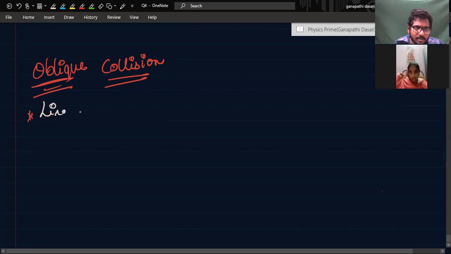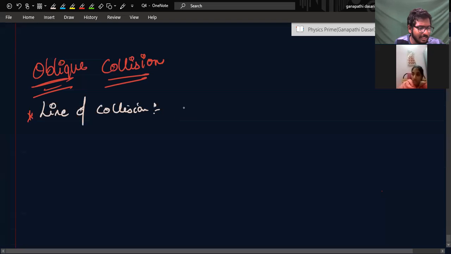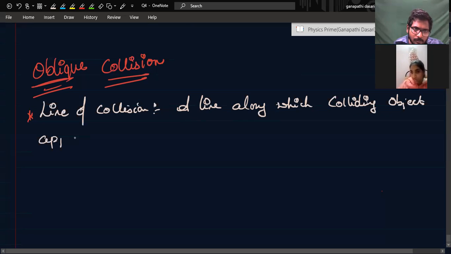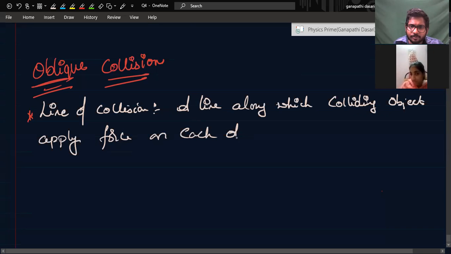What is the line of collision? It is a line along which colliding objects apply forces on each other, that is the normal reaction, during the process of collision.